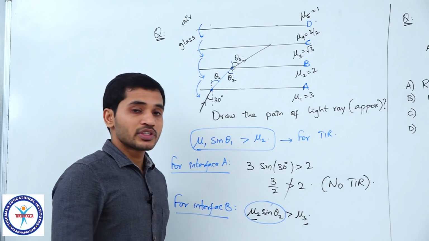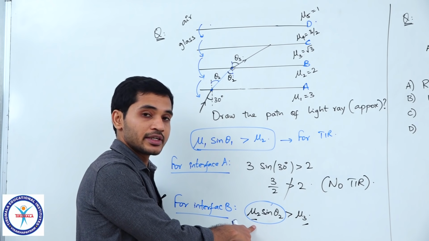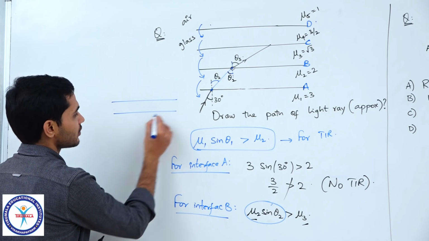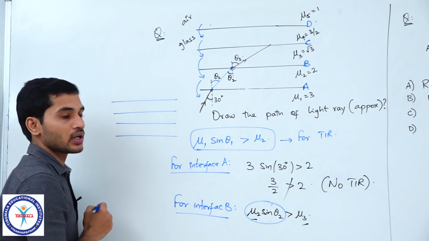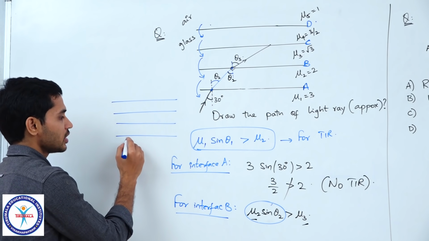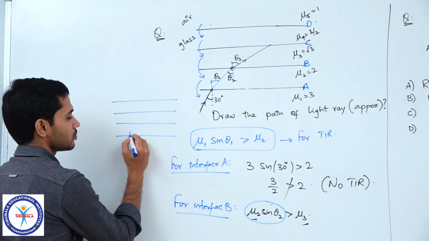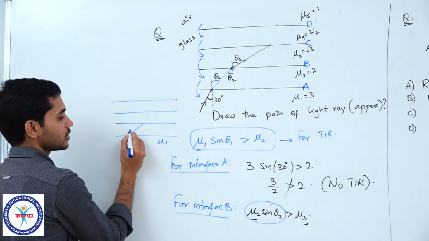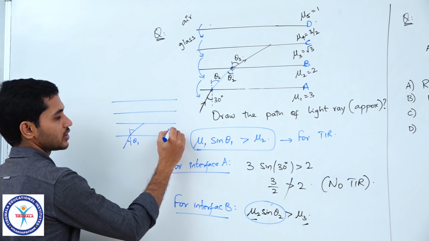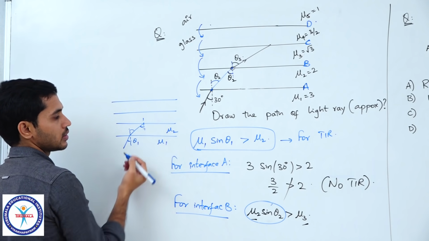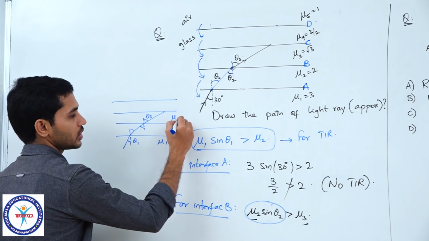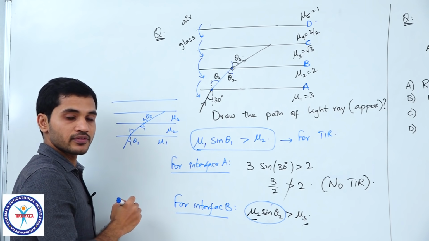Not required. Now, this is where you should be a little bit careful. We know that in the case of parallel slabs, remember the first lecture in plane surface refraction, if light enters into this medium, let us say if this is theta 1, this is mu 1, if it enters into this medium at theta 2, this is mu 2, and if it enters into this medium at theta 3, and if this is mu 3, do you remember the result which we have derived there?